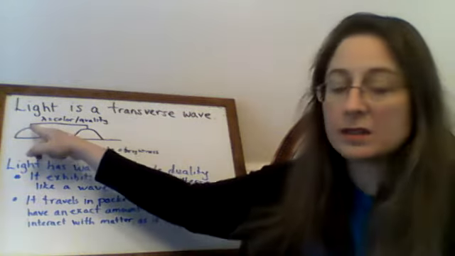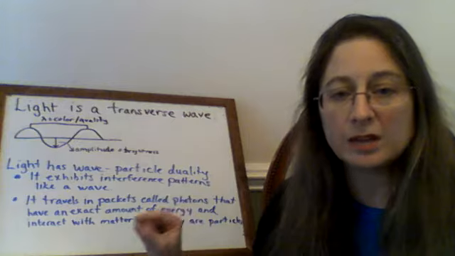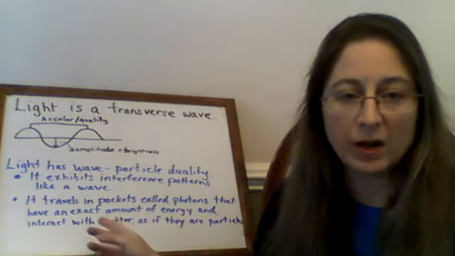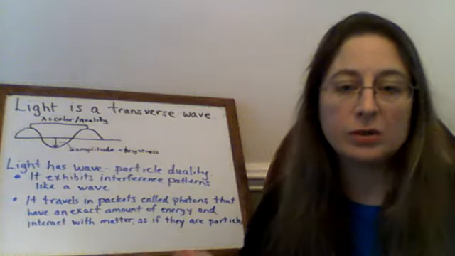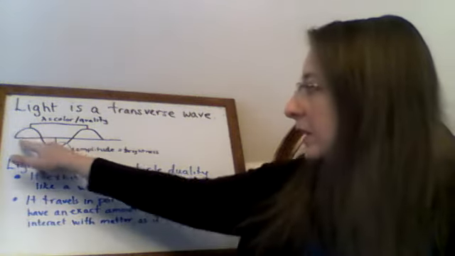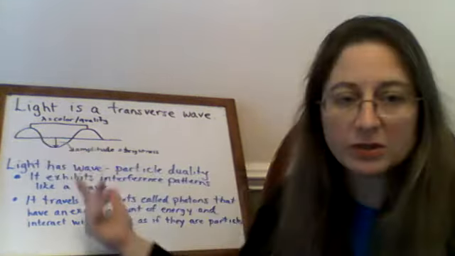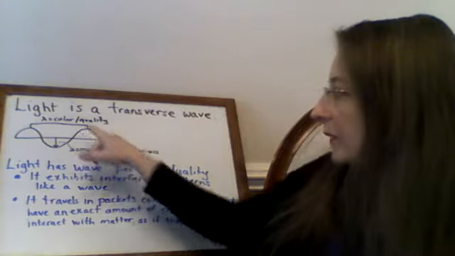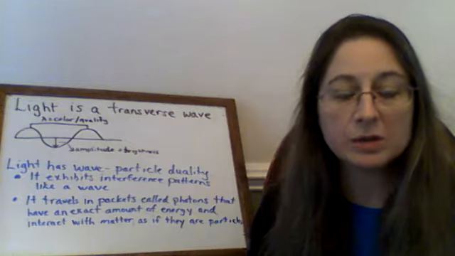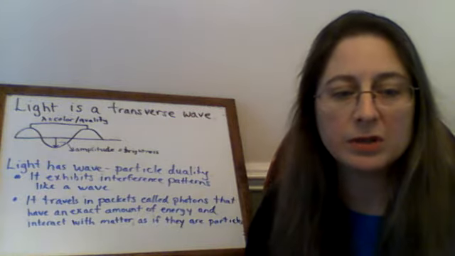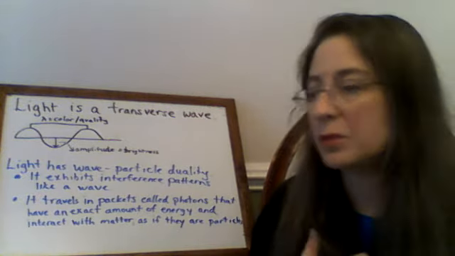And so when we look at a transverse wave, and if that wave is light, for example, we can see that the distance between two analogous parts of the wave, meaning two crests, which is what I've drawn here, or two troughs, or two places where the up cycle is about to start. But here, crest to crest, we have the measure of the wavelength, which is just the distance between two crests or two troughs, for example.